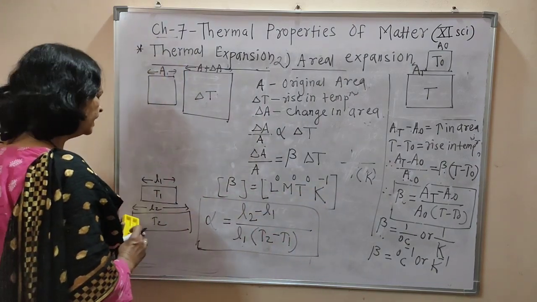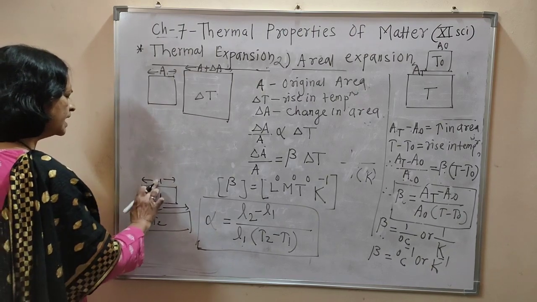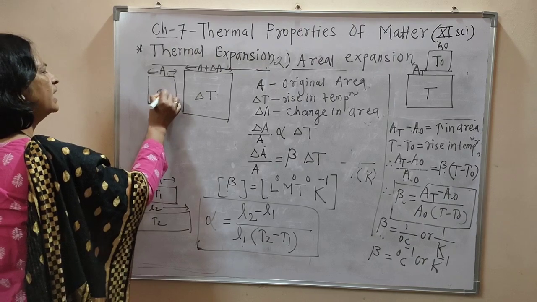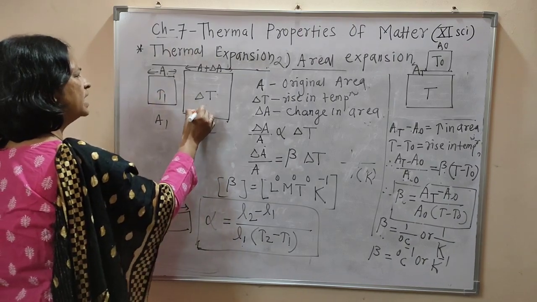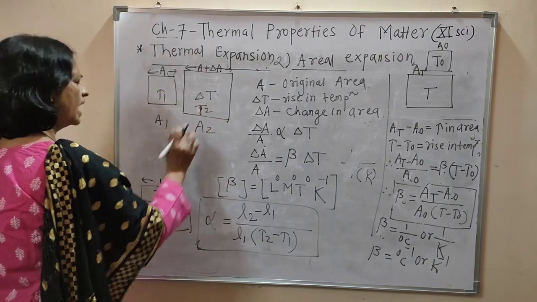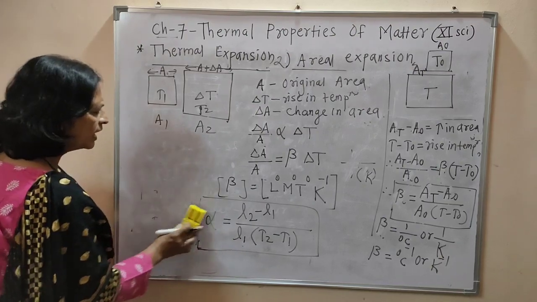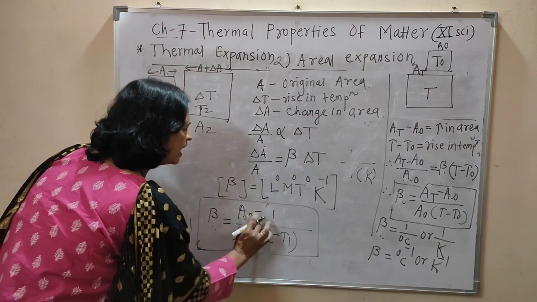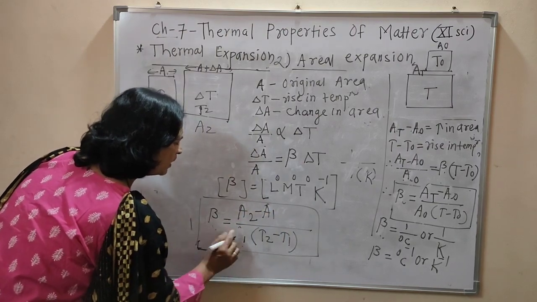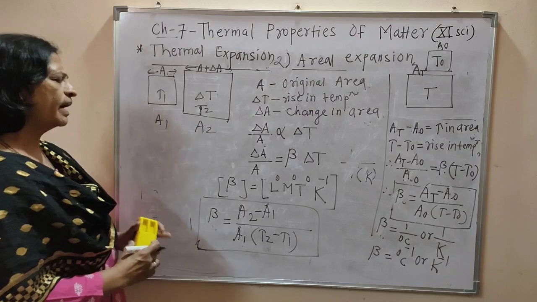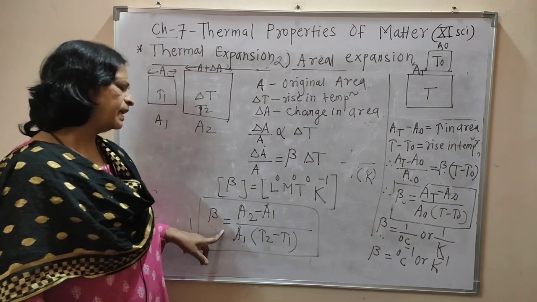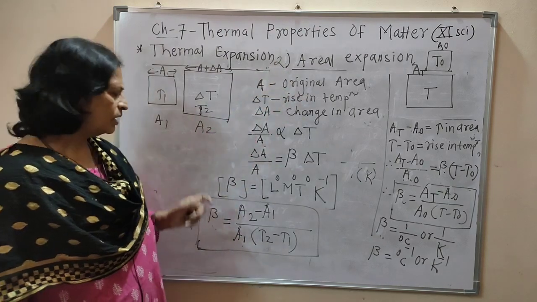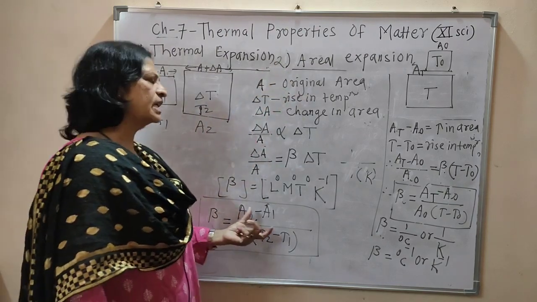Then the experimental formula. Again consider the case: A1 is the area at T1 temperature, A2 is the area at T2 temperature, and the experimental formula we can write for beta is equal to A2 minus A1 divided by A1 into bracket T2 minus T1. This is the experimental formula for the coefficient of areal expansion or coefficient of superficial expansion.